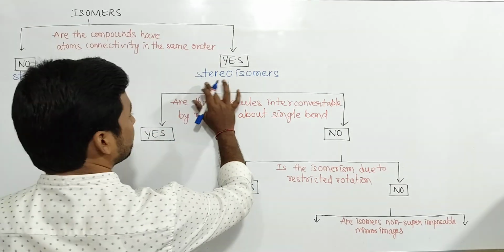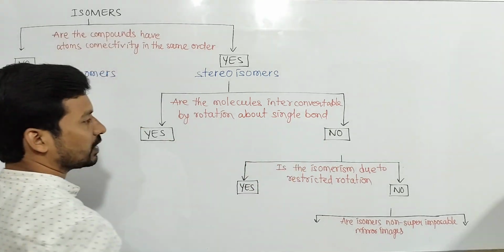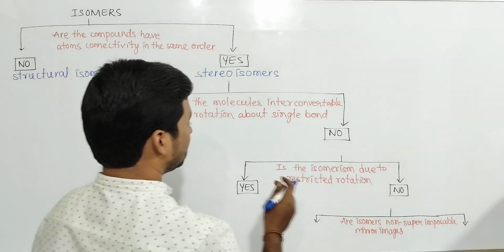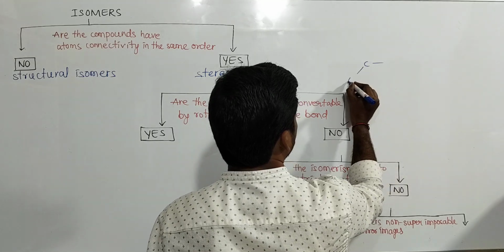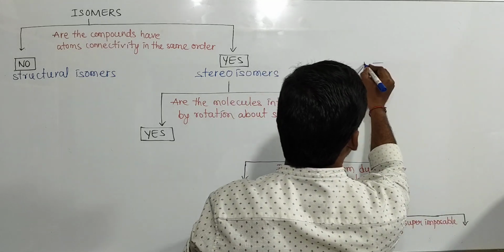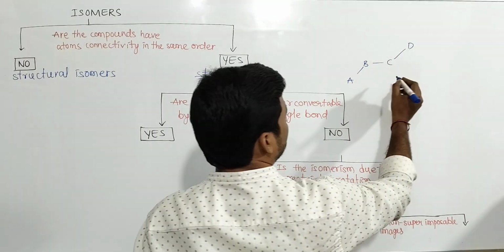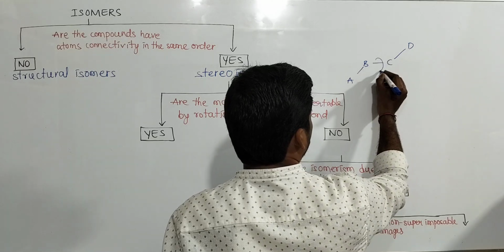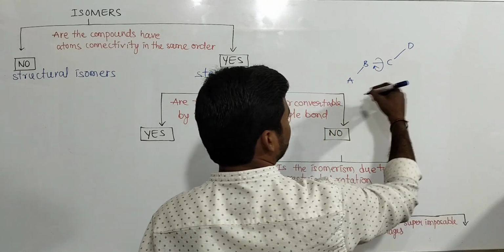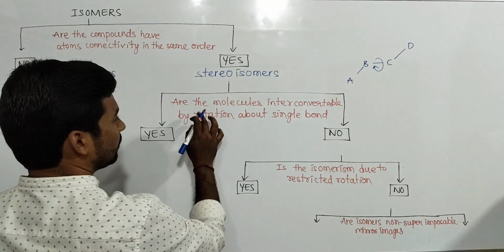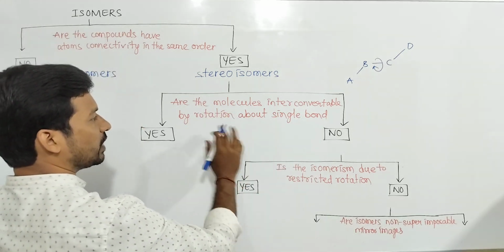Next, stereoisomers are again of two types. Are the molecules interconvertible by the rotation of a carbon-carbon single bond? For example, A, B, C and D, like this. If this bond can be rotated, then it comes down. Free rotation is possible. So if molecules are interconvertible by the rotation of a carbon-carbon single bond, free rotation is possible.